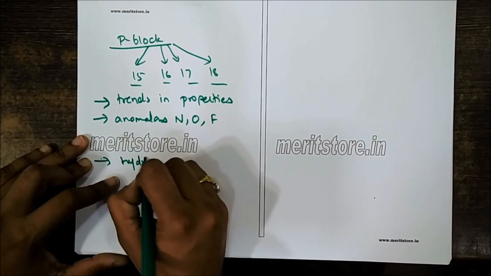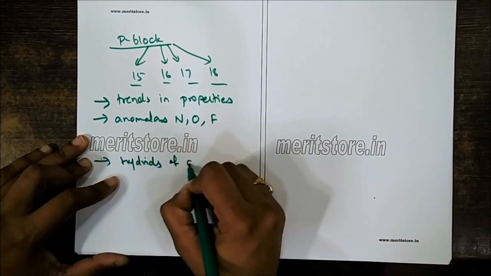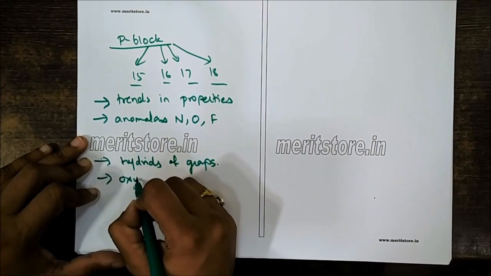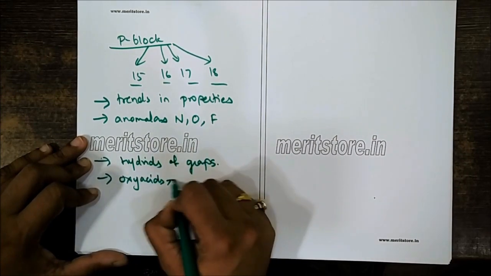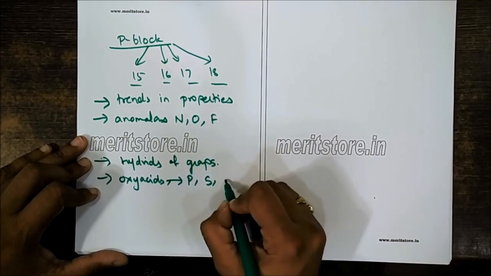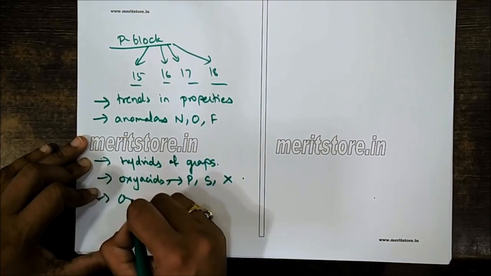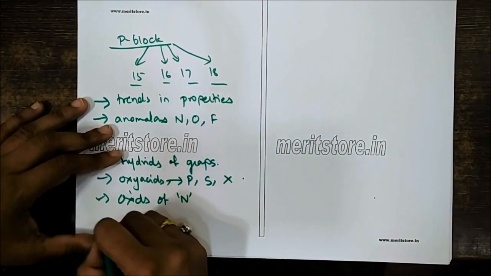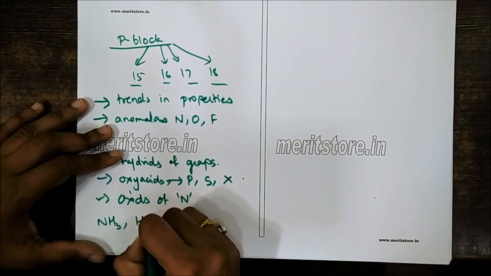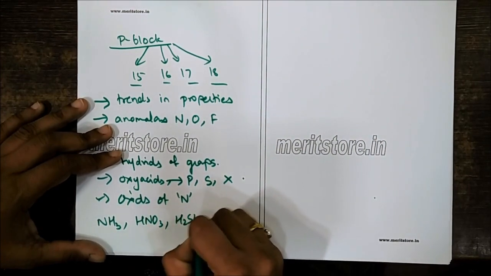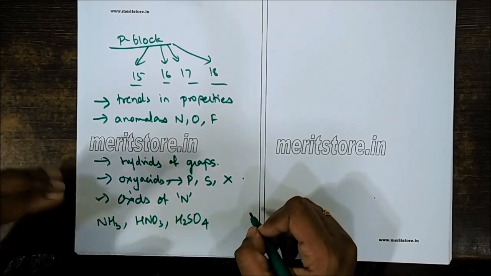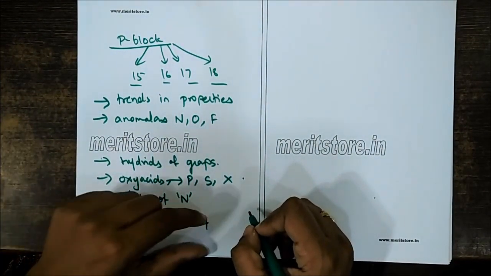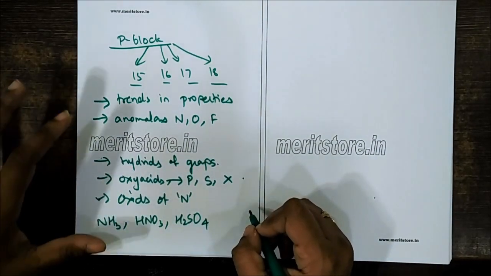like hydrides of the group elements, then they can talk about oxyacids, which are related to phosphorus, sulfur and halogen, then oxides of nitrogen, and some important compounds like ammonia, HNO3, H2SO4. These are like acid base reactions. So they can go through some of the reactions related to some important compounds of the chapter.